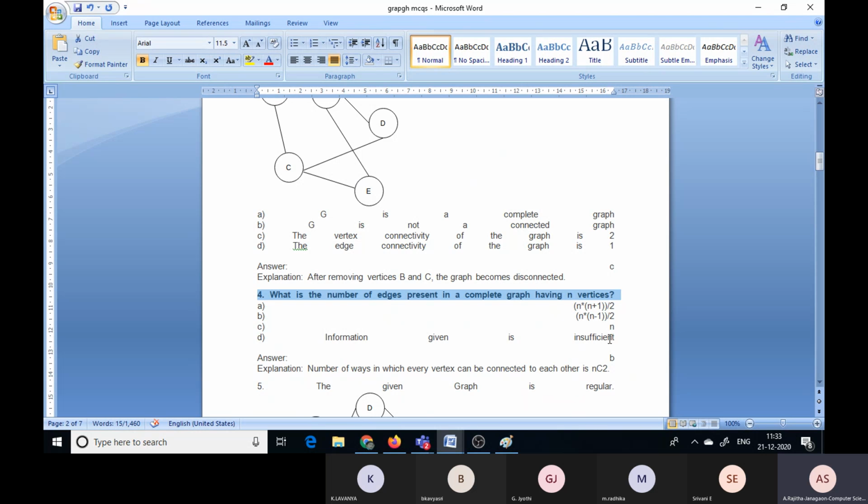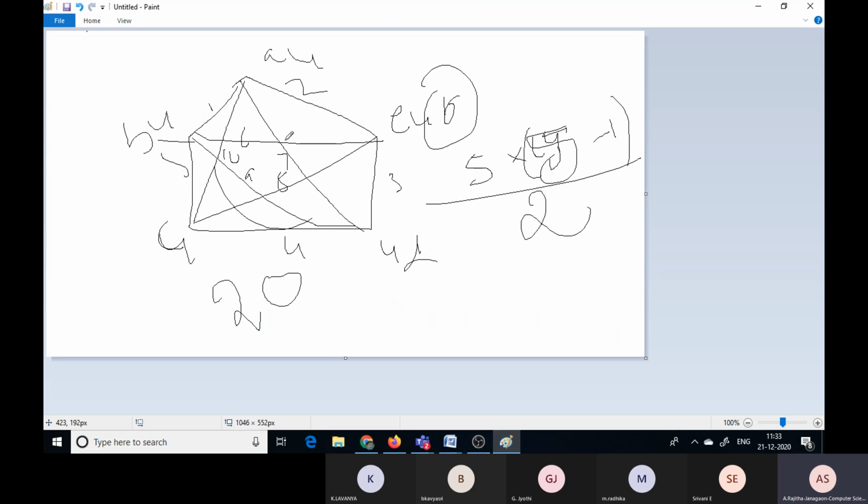If it is a simple graph and a complete graph, there exist n vertices. If from A to B an edge is there, and from B to A an edge is there, both directions, then the total number of edges are 20 and the sum of degrees is also 20.